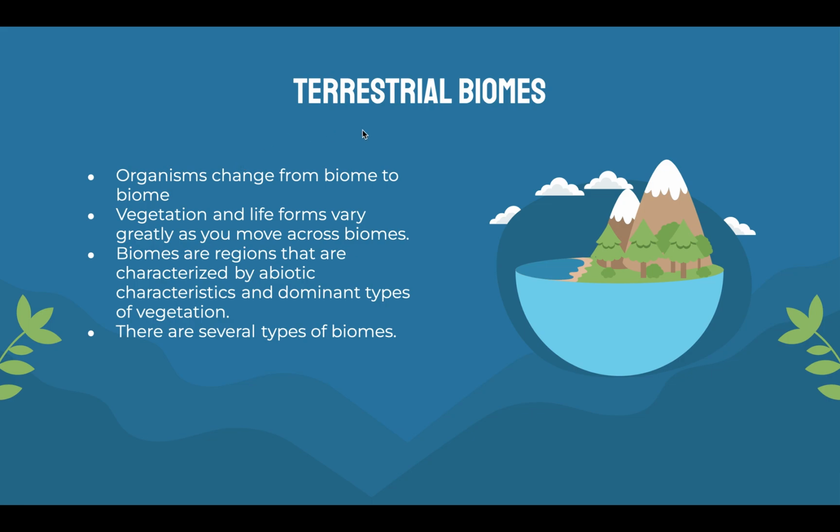All right, next, terrestrial biomes. Organisms change from biome to biome. So if you go in the desert, you'll find different organisms than if you go into the forest. Vegetation and life forms vary greatly as you move across biomes. So a cactus won't survive in the rainforest, and a rainforest tree won't survive in the desert. Biomes are regions that are characterized by abiotic characteristics and dominant types of vegetation.